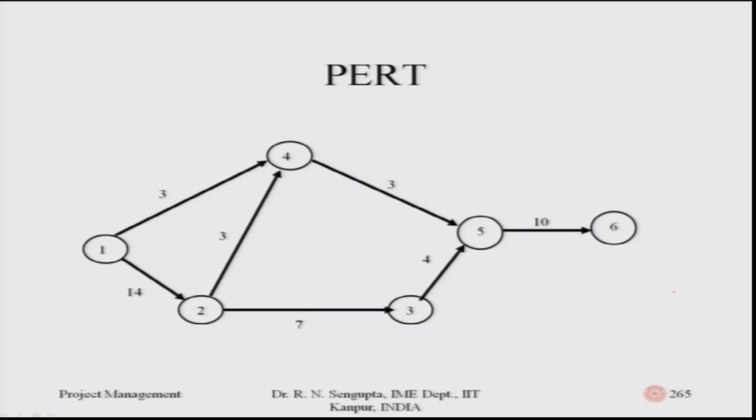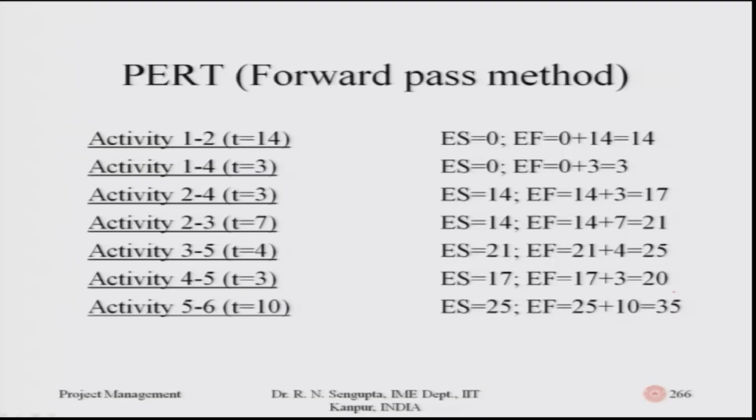If I am using the backward pass method, I will start from 6, which is the end node, and do our calculations from the right to the left. So, the forward pass method calculation is being shown as simply as possible. The activities are given in the left column, and T is the time duration, which you saw in the last slide, the 265th slide. The durations are 14, 3, 3, 7, 4, 3, 10.